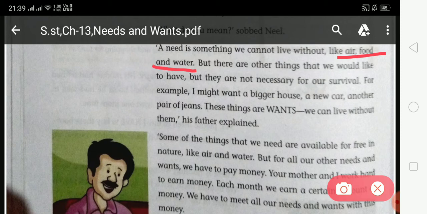For example, I might want a bigger house, a new car, another pair of jeans. These things are wants. So, students, wants are the other things that we would like to have, but they are not necessary for our survival. You can say we can survive without wants, but we cannot survive without needs. These things are wants and we can live without them, his father explained.